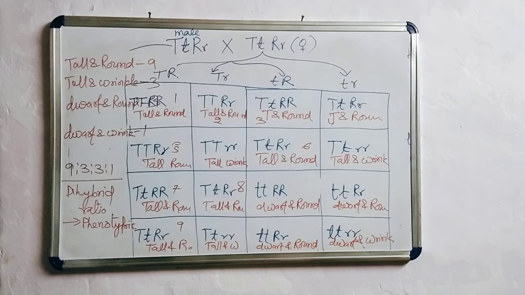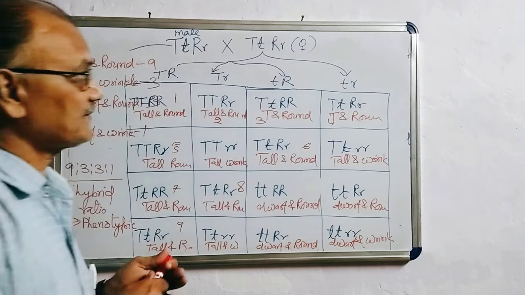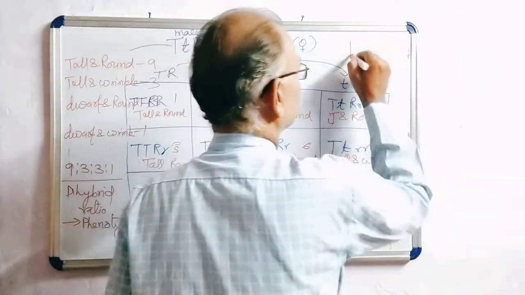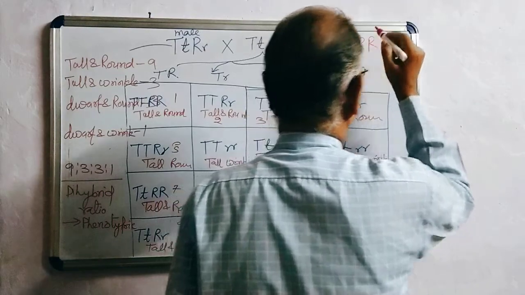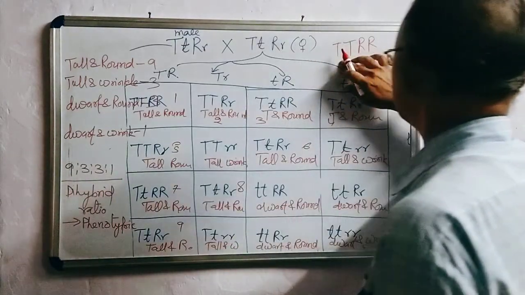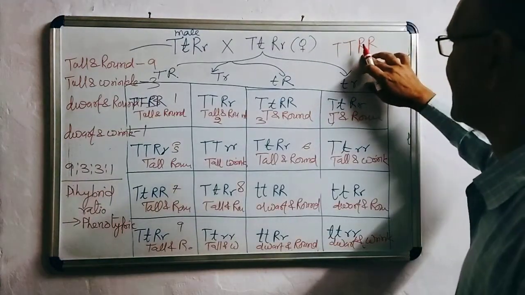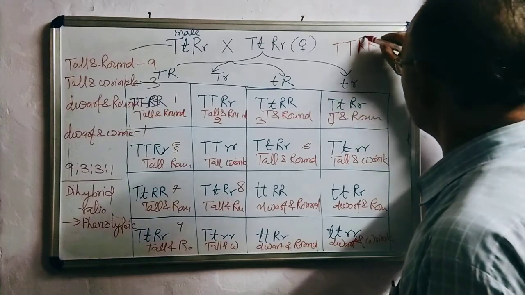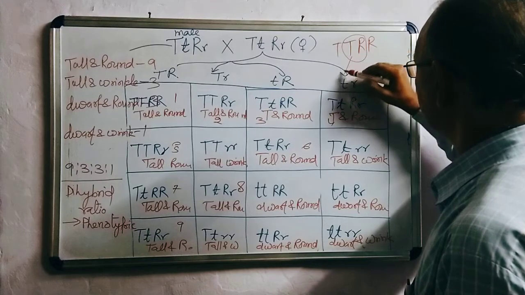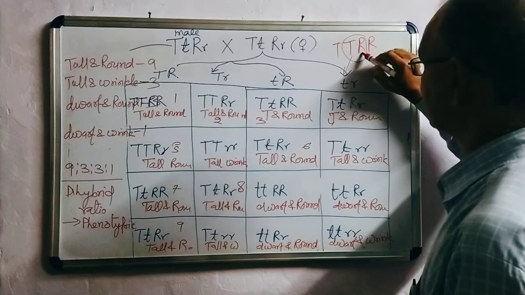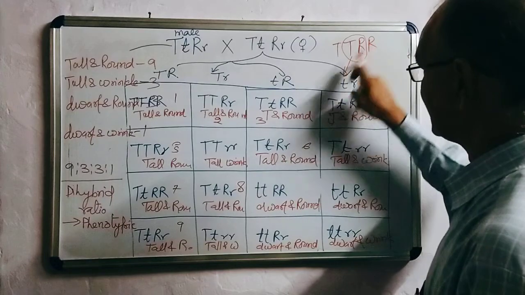Come back to the previous condition: capital T, capital T, capital R, capital R. Here you are finding capital T is associated with capital R. It is not necessary that during the process of inheritance, capital T will be inherited with capital R. As you are finding here, they are not inherited together.